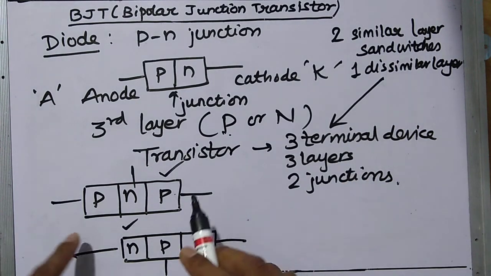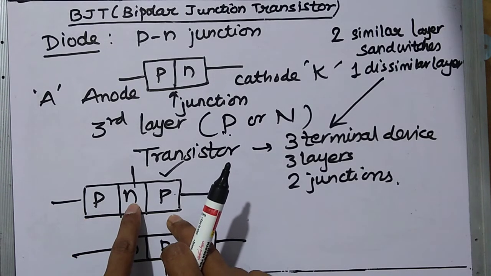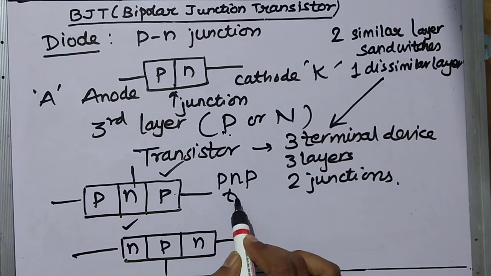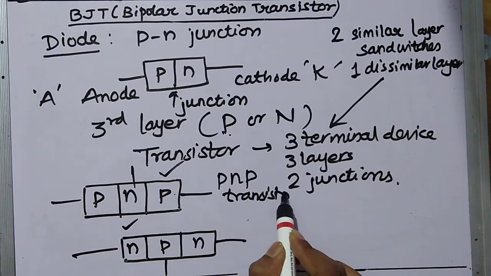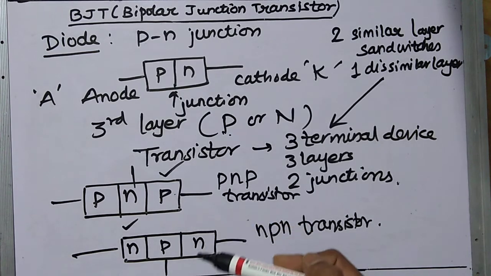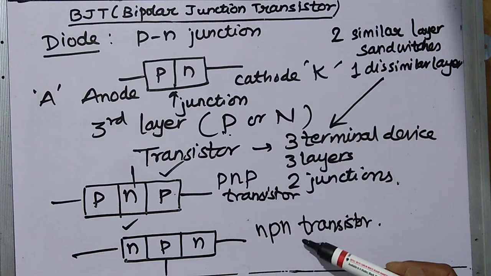What are the two similar layers? In this case, you can see that two similar layers are p-type, p-type. Dissimilar layer is the n-type. So this is called as PNP transistor. And here two similar layers are n-type, n-type. Dissimilar layer is p-type. So this is called as NPN transistor. So these are the two very basic types of BJT, a PNP transistor and a NPN transistor.